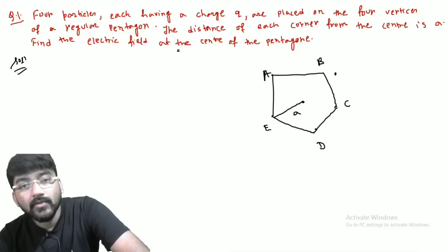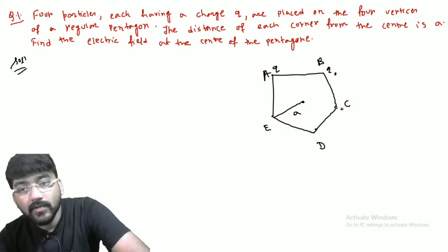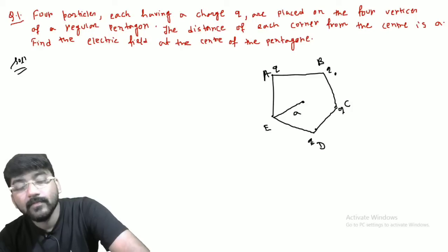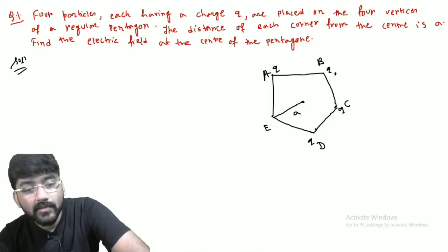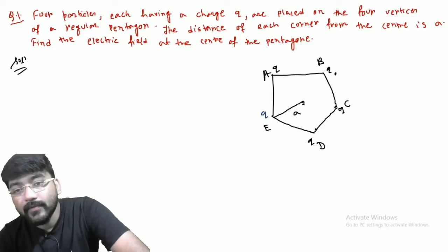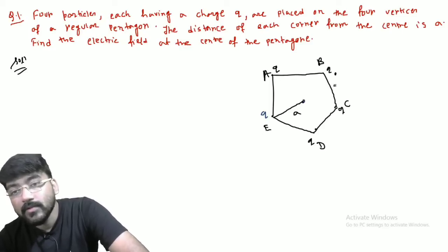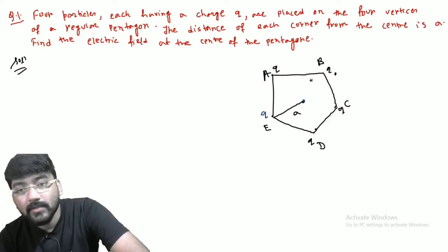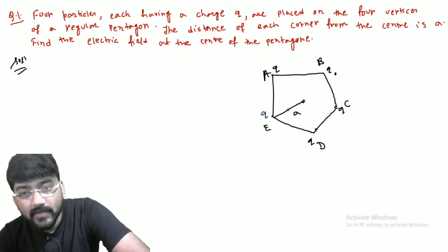So there are four charges. Suppose here is Q, here is Q, here is Q, and here is Q. Now if we put another charge Q here, then what will happen? The net electric field here is 0, because of the symmetry. The total electric field will cancel out. So this is the superposition principle actually. The net electric field at this point will be 0 due to the symmetric charge distribution.